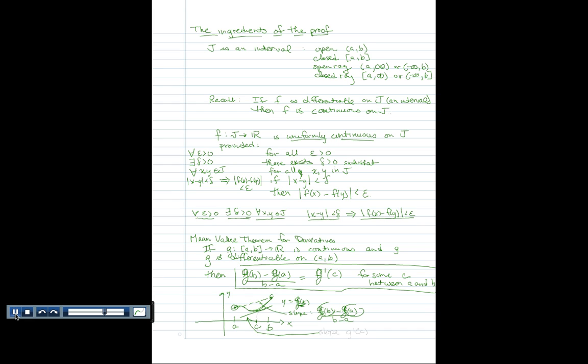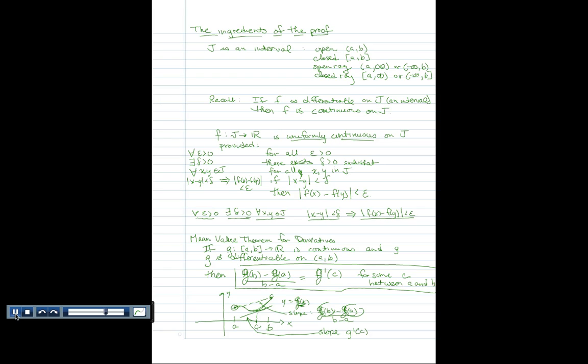Now if you look at the graph of the function, which remember is here, I'm trying to trace over it again, you can see at some point along there, if you're imagining all the tangent lines, there's a tangent line that is parallel to this dashed line. So if we locate that point of tangency and call the x-coordinate c, then the slope of that tangent line is going to be g prime evaluated at c.